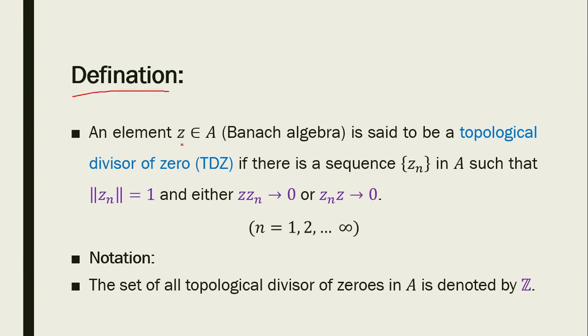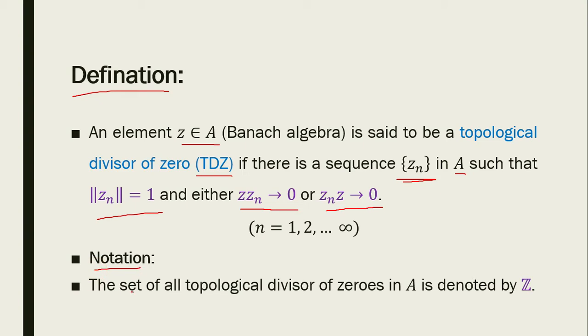Definition. An element Z belonging to A, where A is a Banach algebra, is said to be a topological divisor of 0 if there exists a sequence Zn in A such that norm Zn is equal to 1 and either Z into Zn tends to 0 or Zn into Z tends to 0, where n is equal to 1 to infinity.